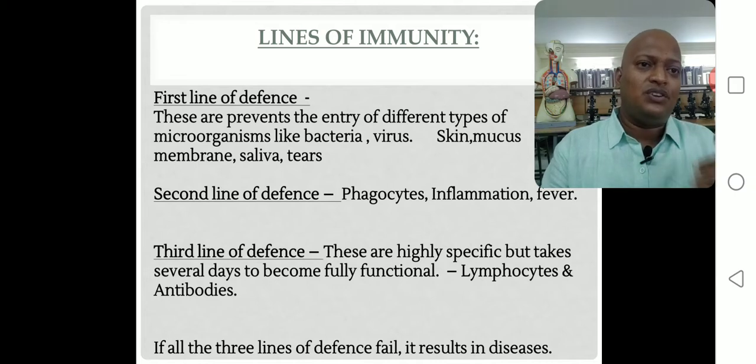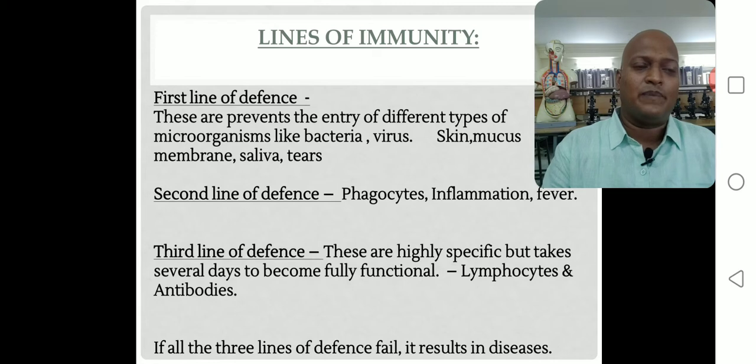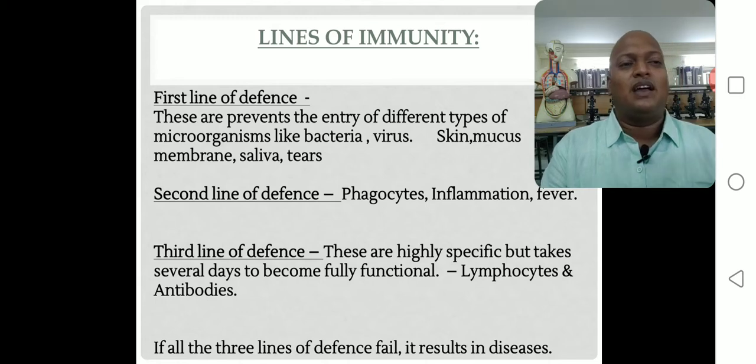In the initial stage only, whenever microorganisms are trying to enter inside the body, at that stage our body's first line defense mechanism tries to restrict them at the first line only, at the first time only. Understand? At the border only.